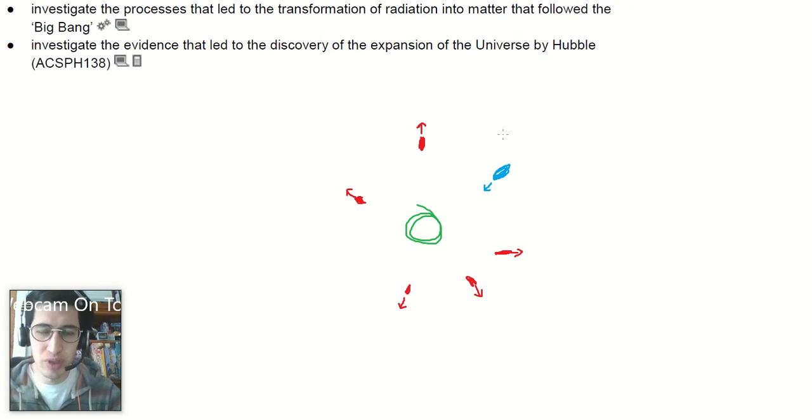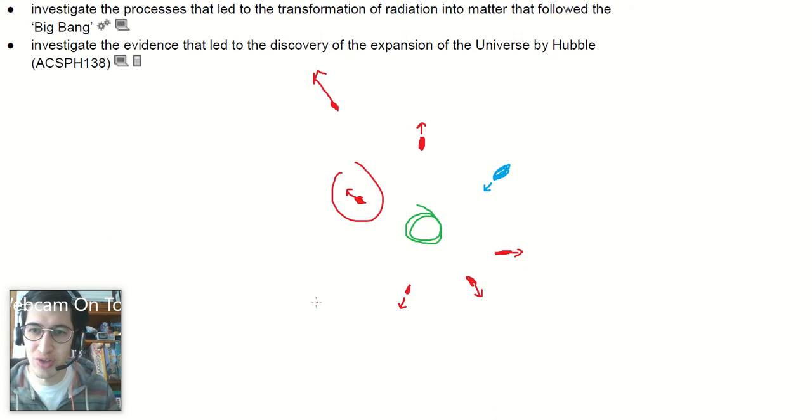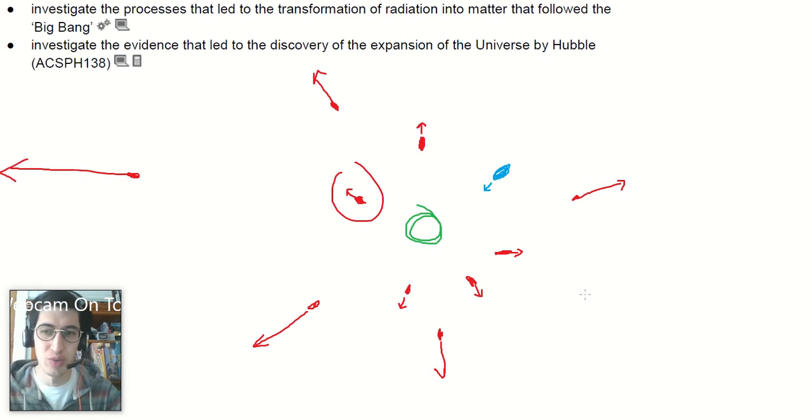But the real clincher was the fact that galaxies further away from us were moving away at a greater rate than the galaxies closer to us. So galaxies further away are moving away at a faster speed than the galaxies close to us. And this is really consistent. And a galaxy really far away is moving really fast. This is really consistent with the idea of an expanding universe. If you imagine a rubber sheet or a balloon that you're blowing up, it's expanding, and you think about 2 points on it.